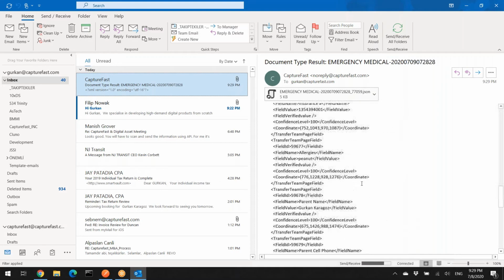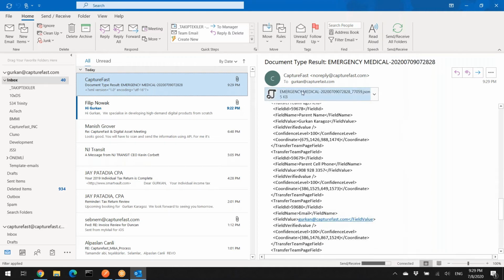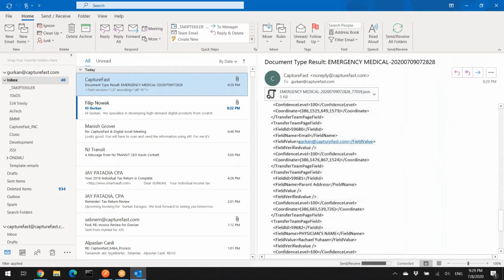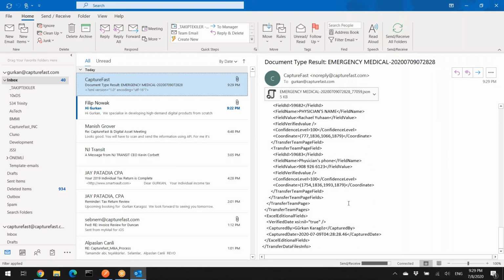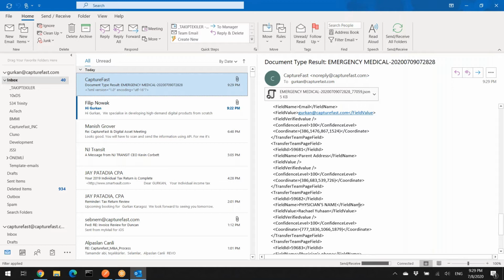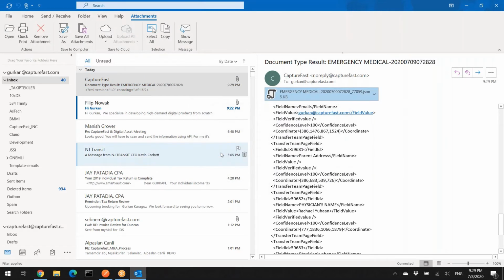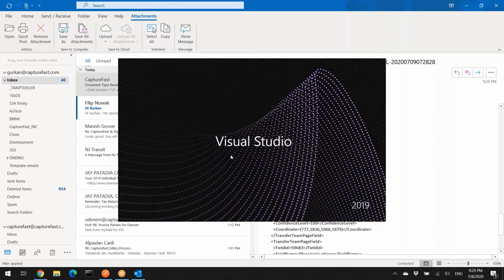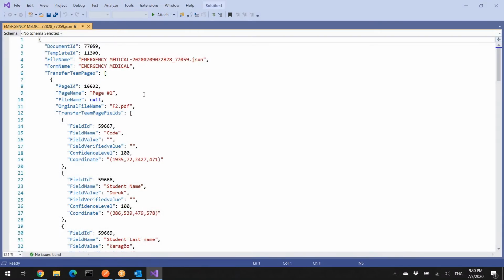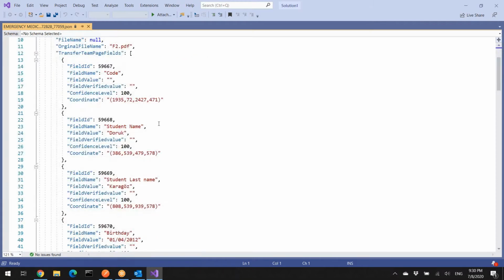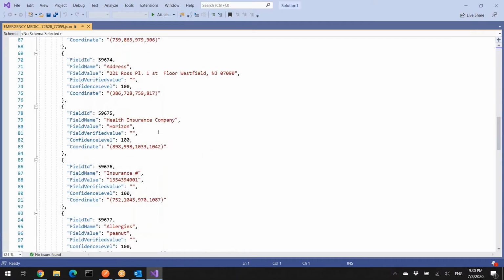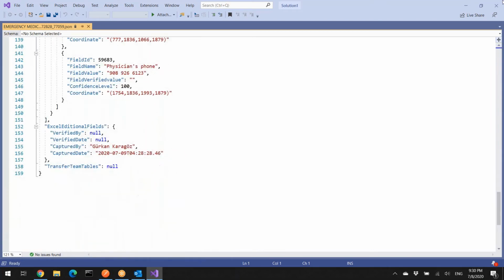As I said before, some systems cannot use the attachment. That's why I just decided to show you the XML file structure in the message body. But the data is also in the JSON file. Here you can see, I am going to open it. Okay, you can see the extracted data is in the message body. You can easily see all the data in JSON file format.